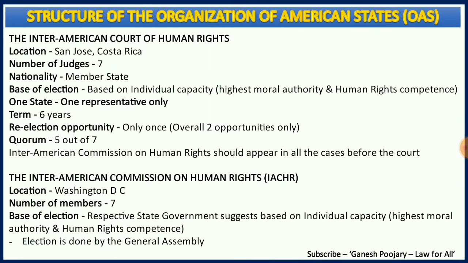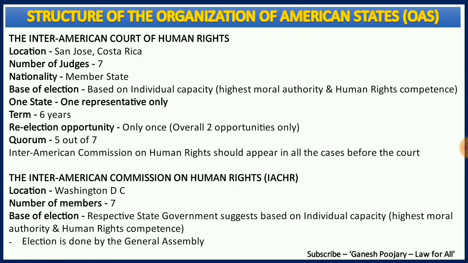A few of the important structural aspects of the Inter-American Court of Human Rights are: the location of this court is San Jose, Costa Rica, and the number of judges is 7, and they all have the nationality of a member state, and the basis for election is their individual capacity, on the highest moral authority and human rights competence.